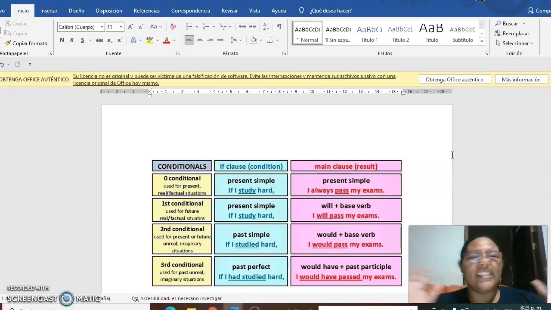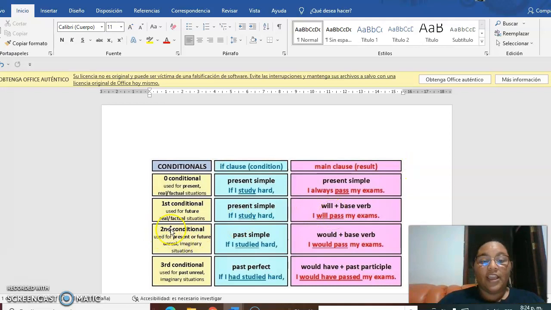So, another example. If you study English, you have a good new job. You know that is the zero conditional and an actual event. For example, if the water is hot, the water boils.